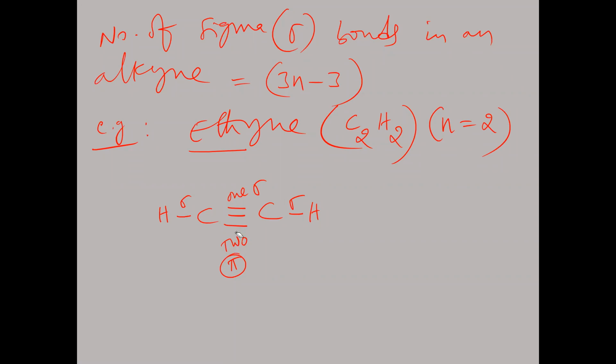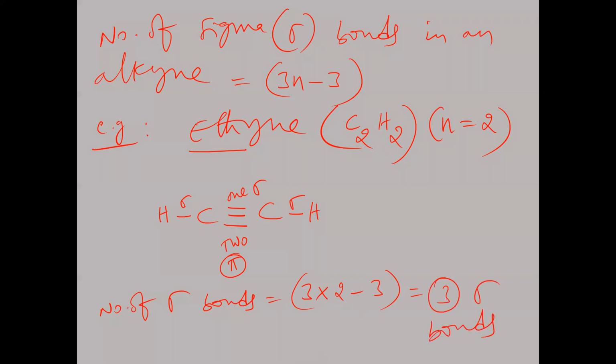Now tell me, the number of sigma bonds in this is equal to what? 3n minus 3. 3 into 2 is 6, 6 minus 3 is 3. So 3 sigma bonds are present in the molecule of ethine. Remember, that is the total number of sigma bonds: 1, 2, 3 sigma bonds, and the remaining are 2 pi bonds.